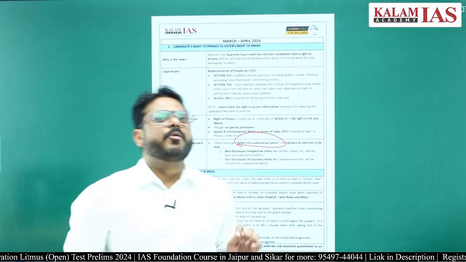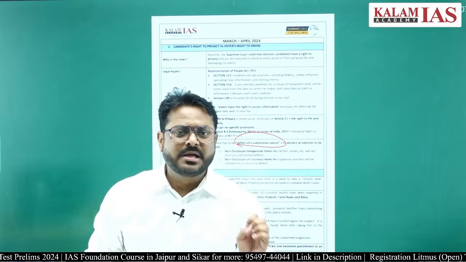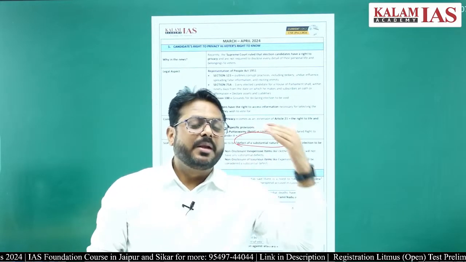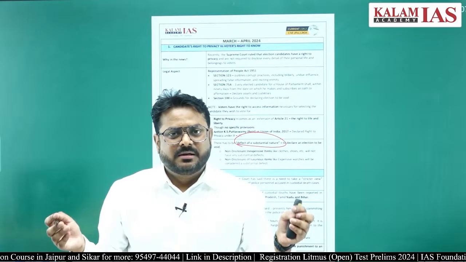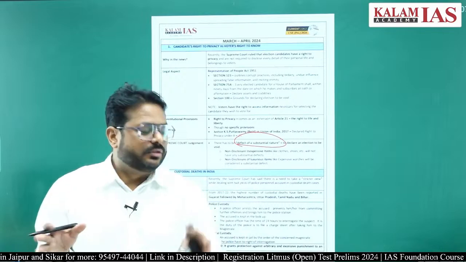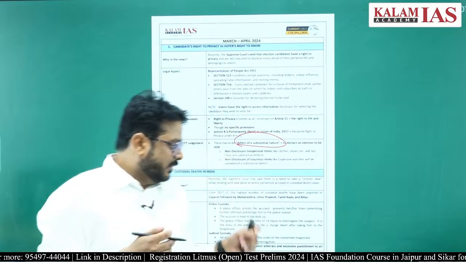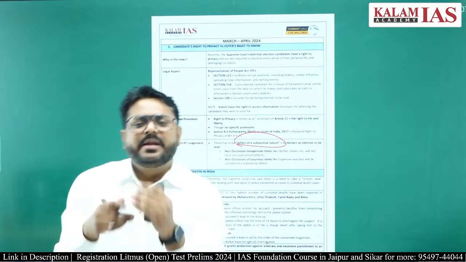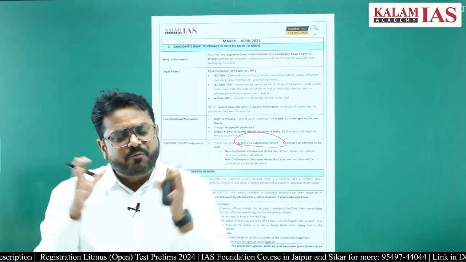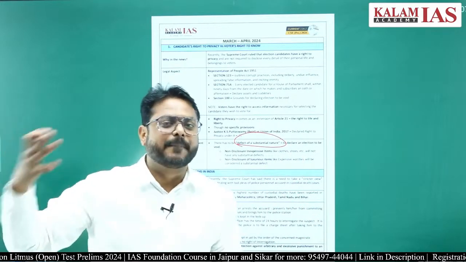One thing is very important: if the person is in police custody, then within 24 hours the person has to be brought in front of the magistrate, and if the magistrate agrees, more custody can be permitted.